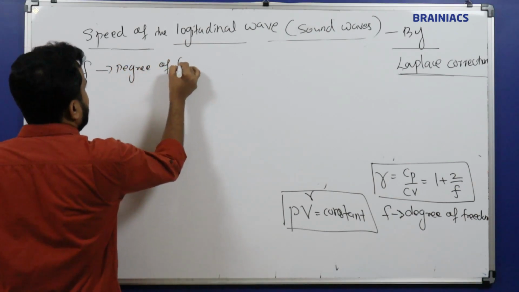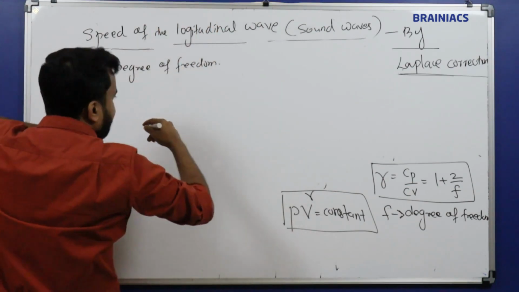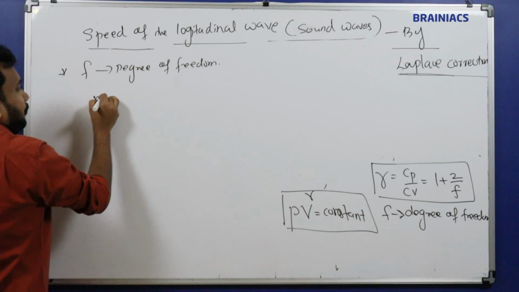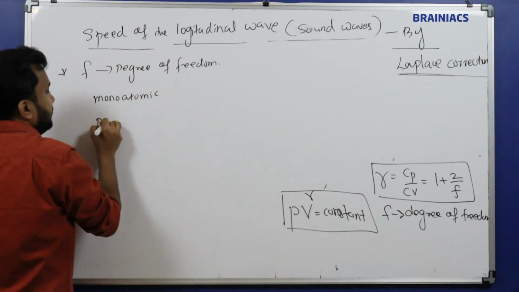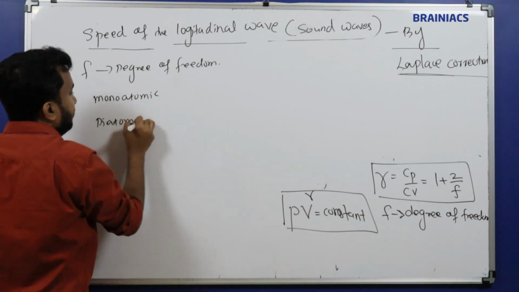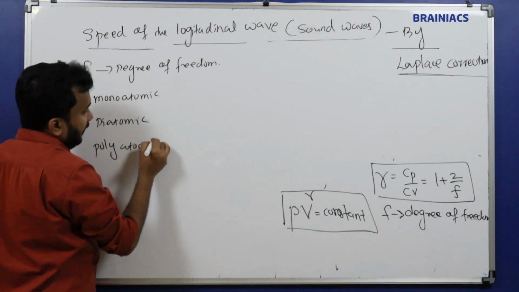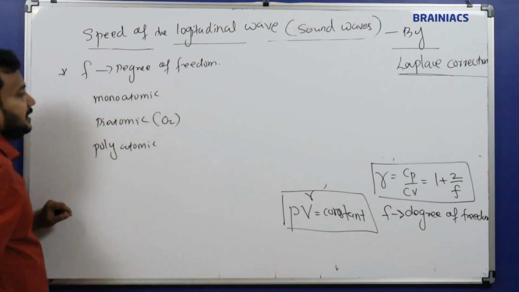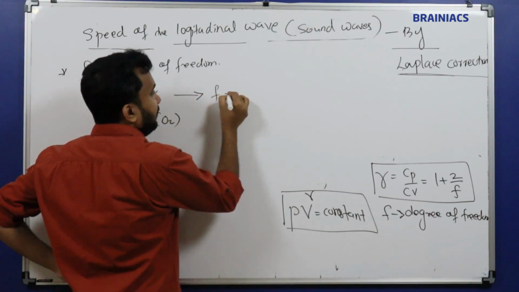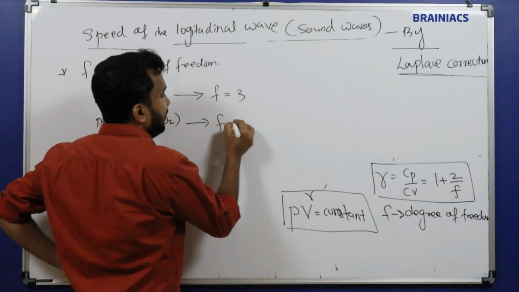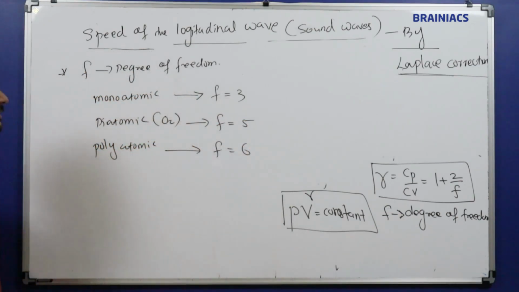Degree of freedom is a term used in chemistry. For the degree of freedom we have monoatomic, similarly diatomic, similarly polyatomic. An example of diatomic is O2. If it is a monoatomic gas, the value of the degree of freedom is 3. If diatomic, the value is 5. If polyatomic, the value is 6.